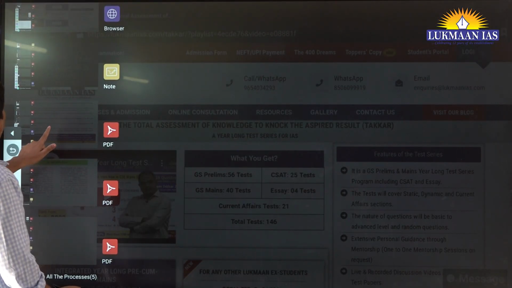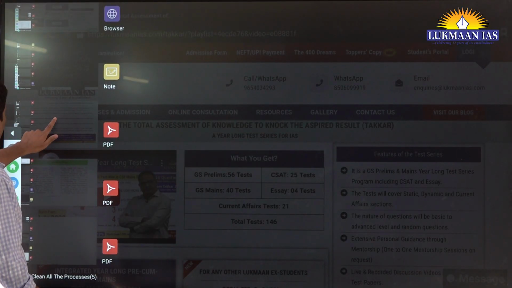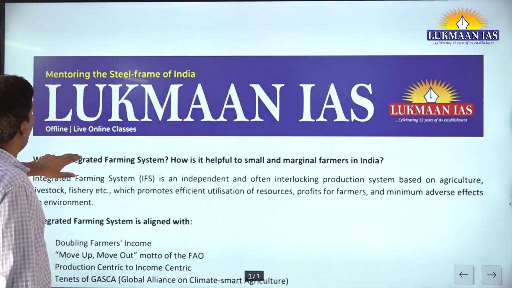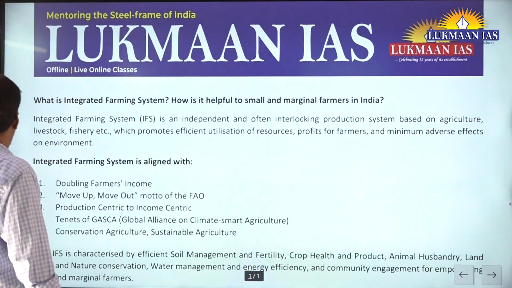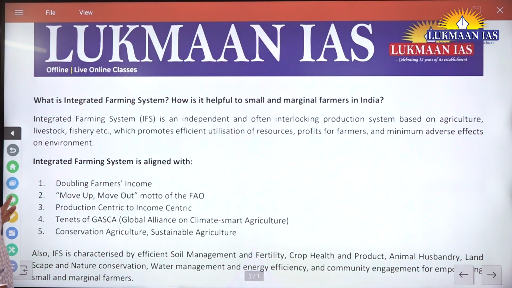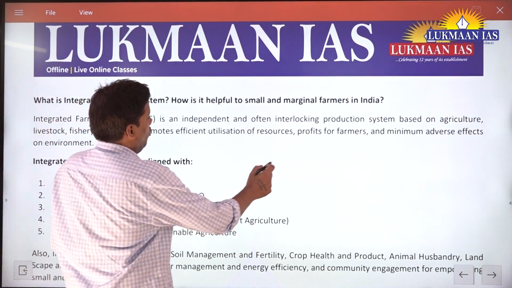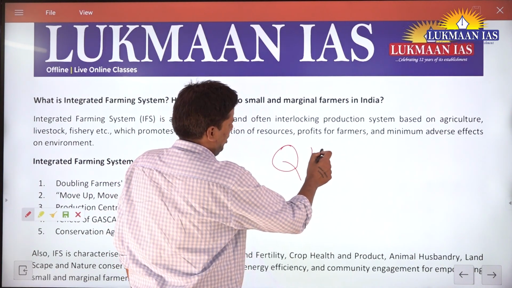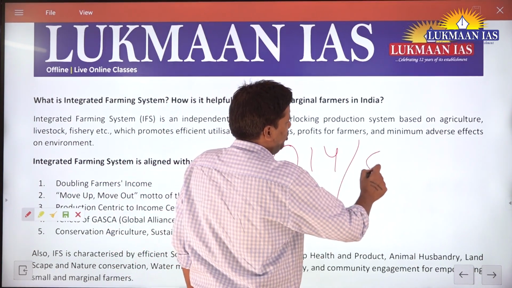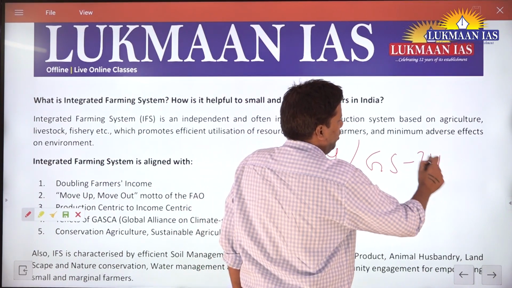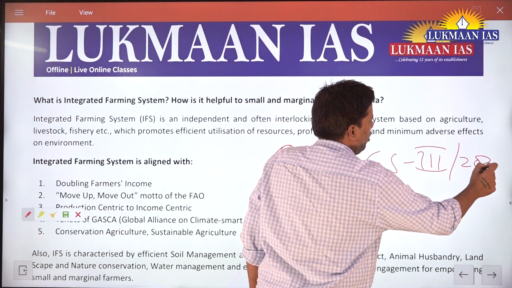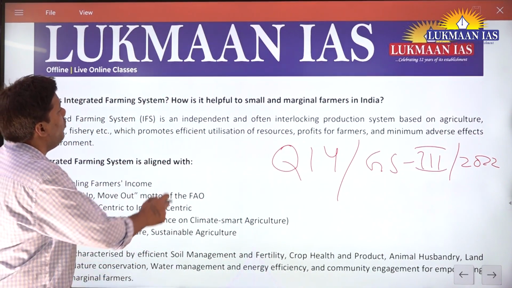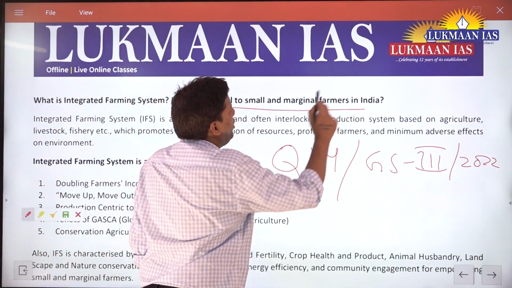This question came in. This was question number 14 of GS3 2022 paper. I think it was 13 or 14, you can check. What is the question? What is integrated farming system IFS and how is it helpful to small and marginal farmers?